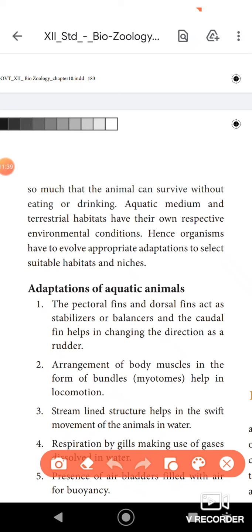So let us learn what are the important physiological adaptations seen in aquatic animals, examples like fishes, crabs, and many aquatic organisms. Number one, in case of fishes, you know very well that fishes have different types of fins, like the pectoral fins and dorsal fins, which act as stabilizers or balancers. When they are swimming in the water, these fins are used for balancing. And also the caudal fin.